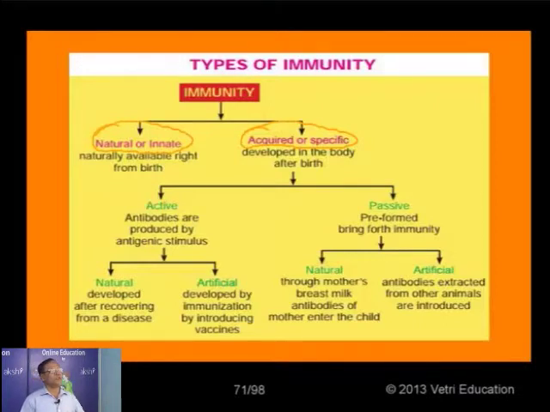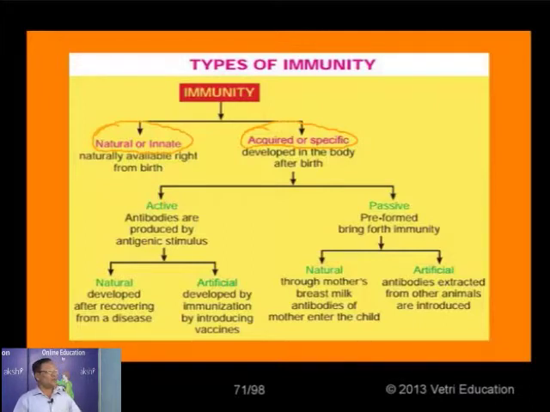But in the case of acquired or specific immunity, why is it called specific? This immunity attacks only a particular microorganism. For example, if there is one immunity attacking tuberculosis, it will not attack, for example, the smallpox virus. It is always specific. It can recognize only a specific microorganism and eliminate it. But in the case of natural, it cannot recognize specific microorganisms. Whatever organism or foreign molecule enters into our body, we indiscriminately eliminate it from the body, and that is by the natural mechanism.